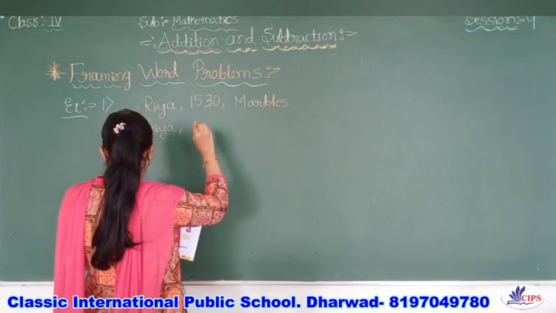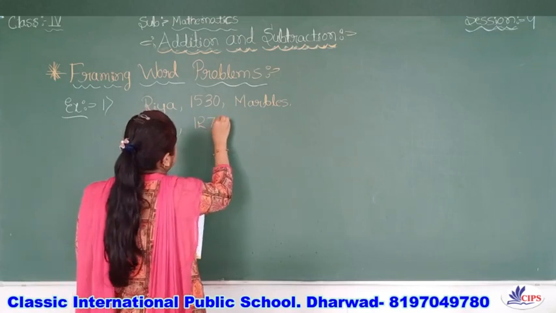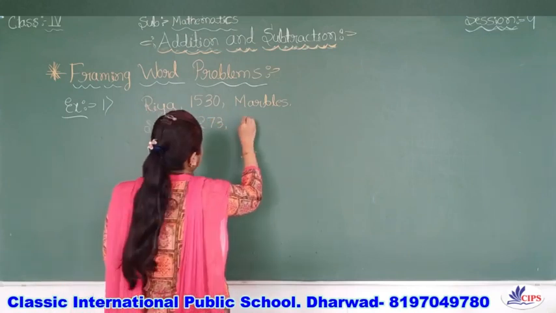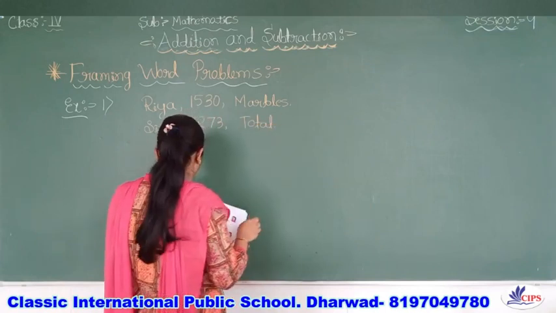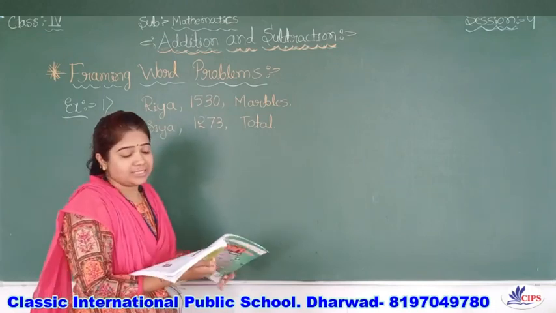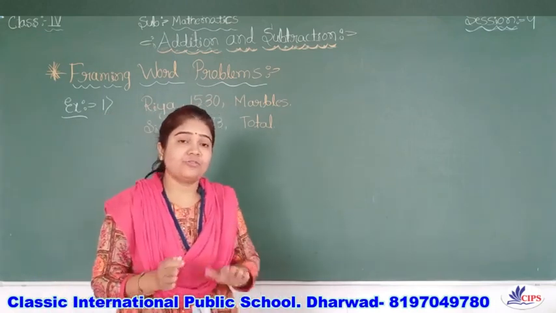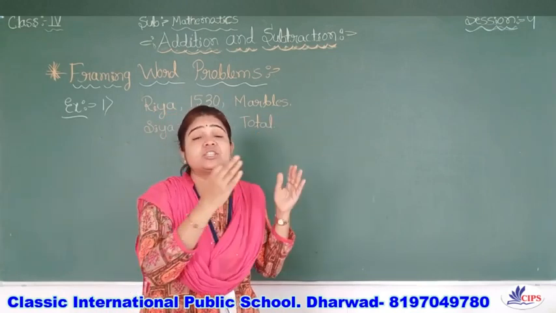Ria, Sia. Okay, so 1273 total. They have given this clue. Understand?